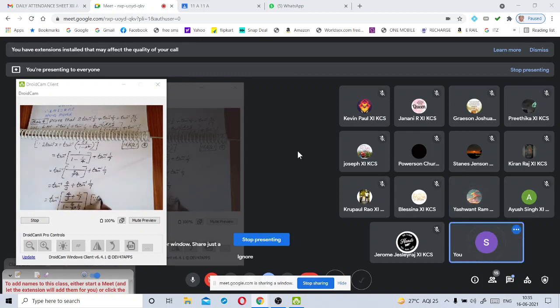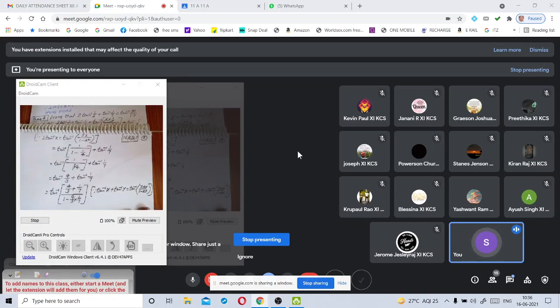Because tan inverse x plus tan inverse y is equal to tan inverse of x plus y by 1 minus xy. By using this formula, by applying this formula, we wrote this step.